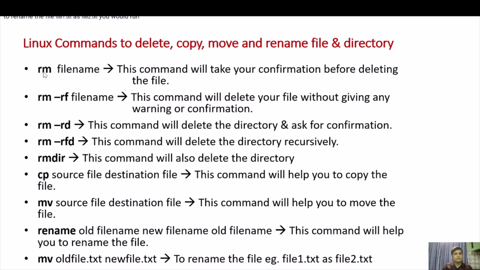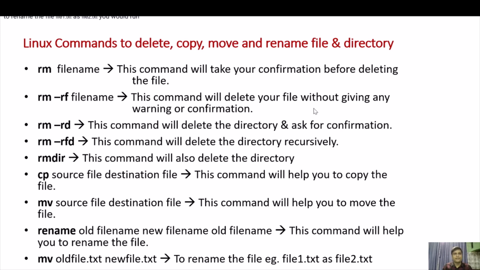You can use rm file name. This command will take your confirmation before deleting the file. So once you type rm file name, it will ask you whether you want to delete this file or not. And the second command is rm -rf. This is a very powerful command. rm -rf file name will delete your file without giving any warning or confirmation.